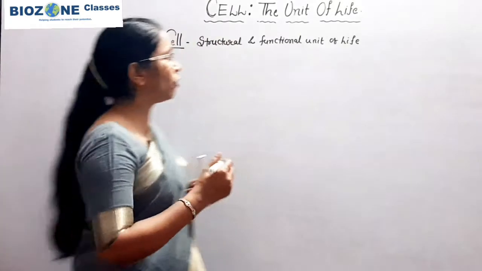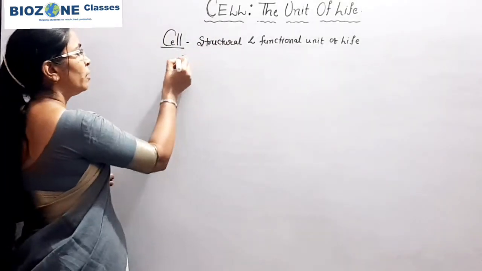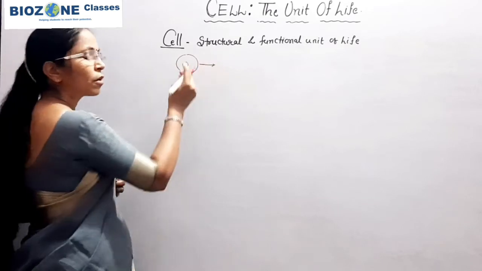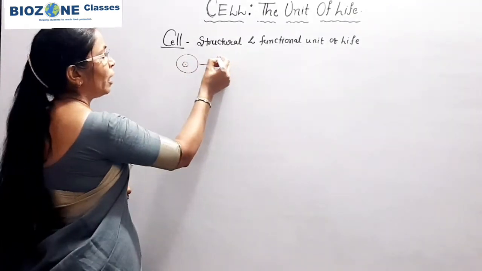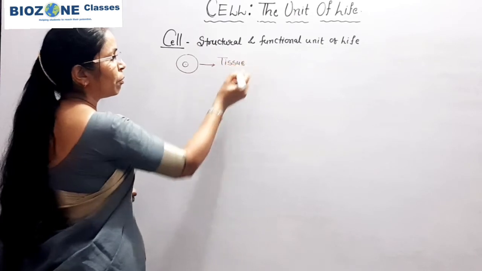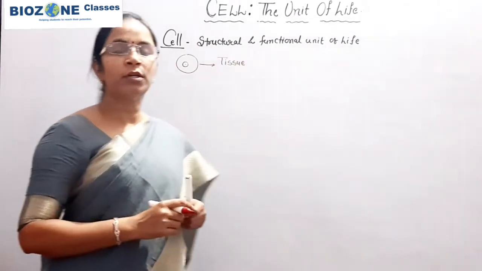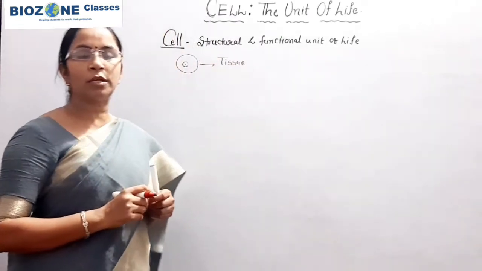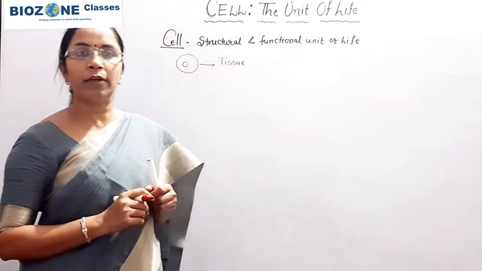Mainly you remember, initially a single cell is there. This cell continuously divides, and upon division the cell will form a group or mass of similar kinds of cells, which are similar in origin, similar in structure and function.